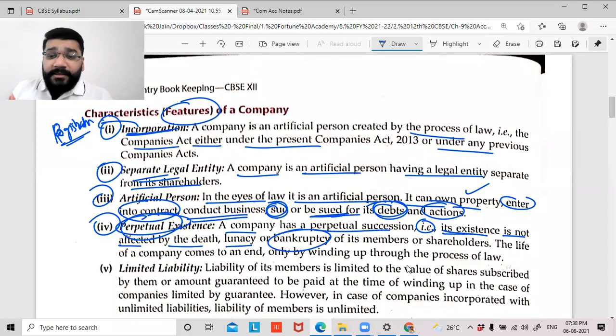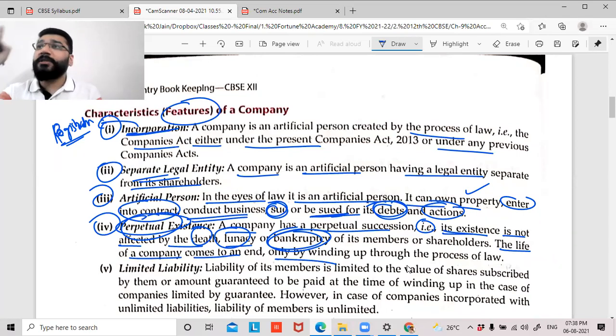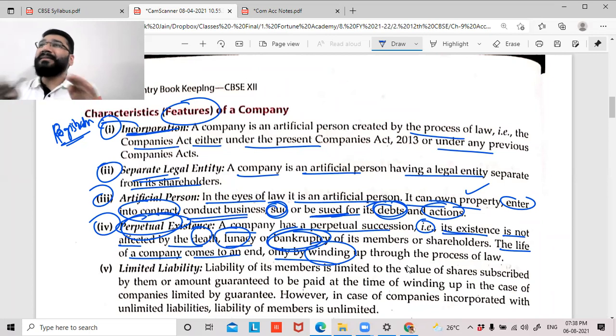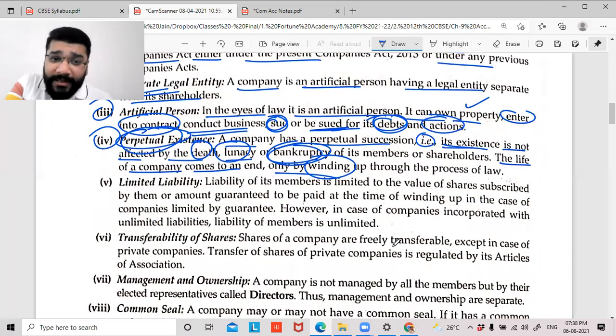So the existence of a company is not affected by the death of a shareholder, lunacy of a shareholder, or bankruptcy of its shareholder. The life of a company comes to an end only by the winding up process. If you want to really close the company, it can only come through a process of winding up. The way you created and registered the company, there's a way you dissolve the company. This is called winding up. We don't use the word dissolution here. We use the word wind up. Wind up means close the company. Finish, bye-bye. This is perpetual existence.